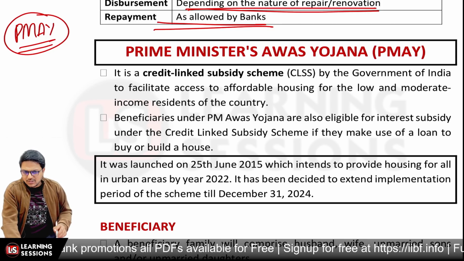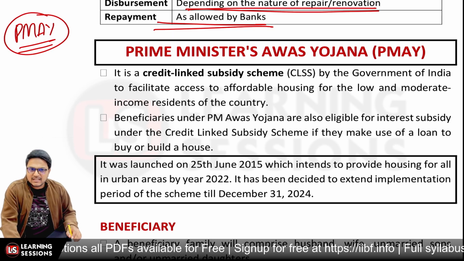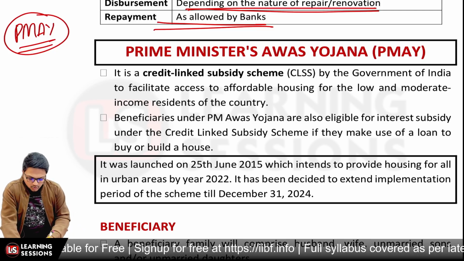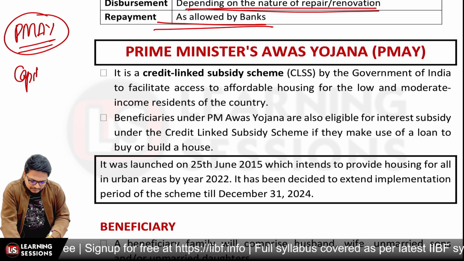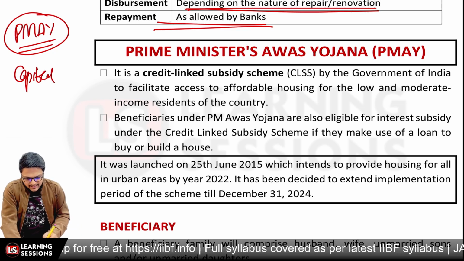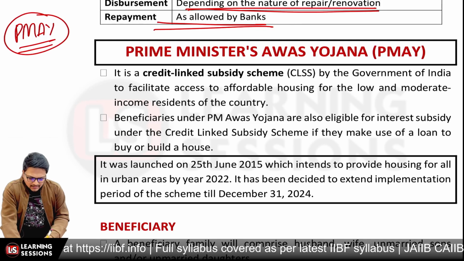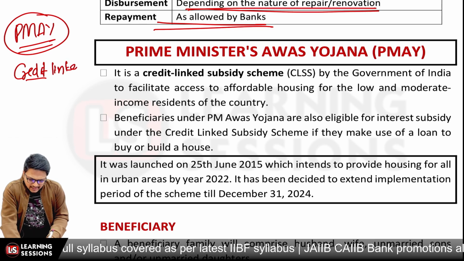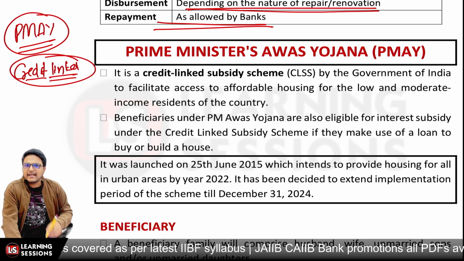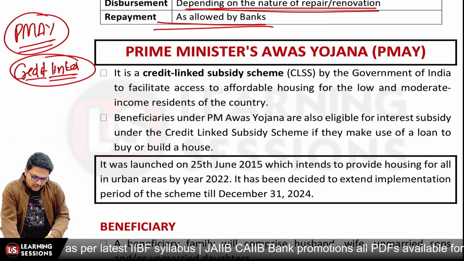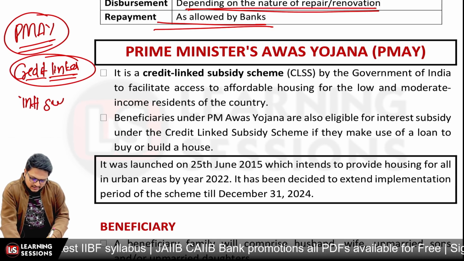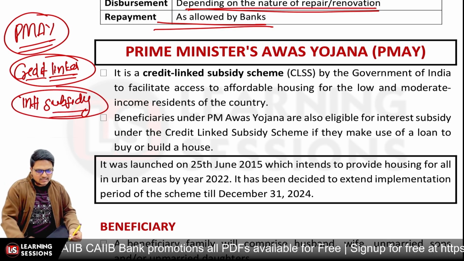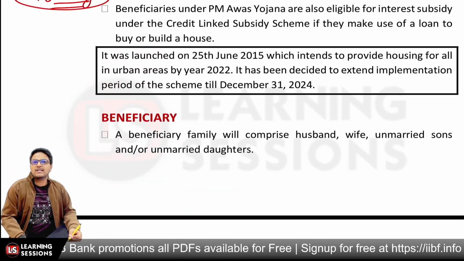Beneficiaries under the PMAY, that is Pradhan Mantri Awas Yojana, are eligible for the interest subsidy also. This is a credit linked subsidy scheme, not a capital subsidy. And further, the beneficiaries will be eligible for the interest subsidy. They will be getting the interest subsidy, right? So that's the scenario. Now let's have a look at the beneficiary.